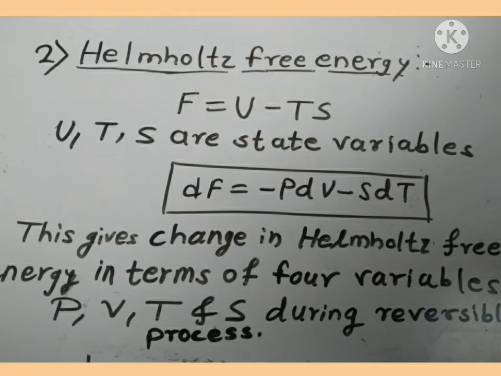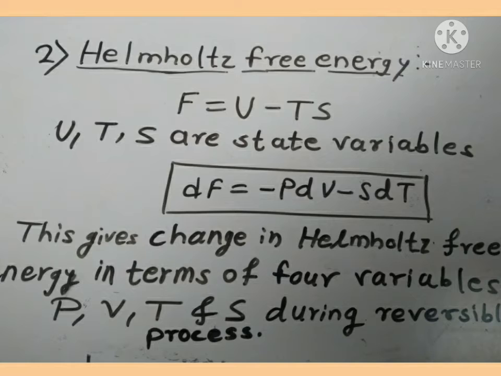Next thermodynamic function is Helmholtz free energy, which is denoted by capital F. As U, T and S are state variables, F is also a state variable. F has dimensions of energy, and the formula for Helmholtz free energy is F = U - TS.